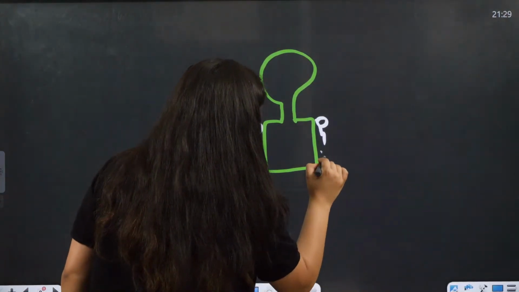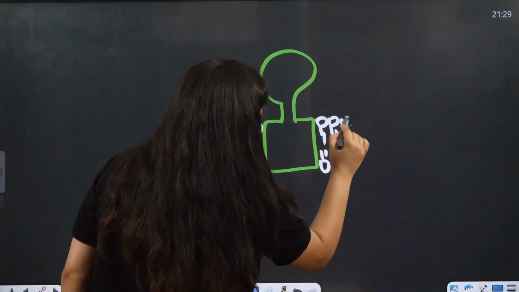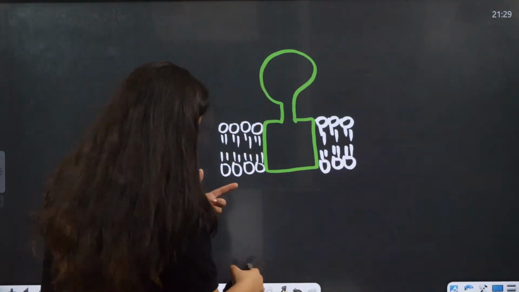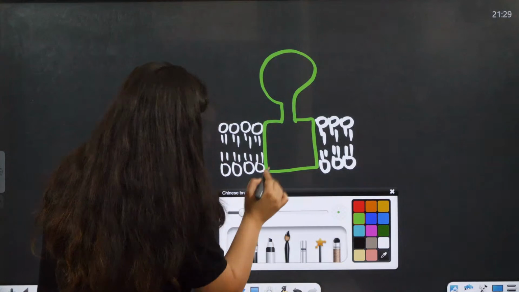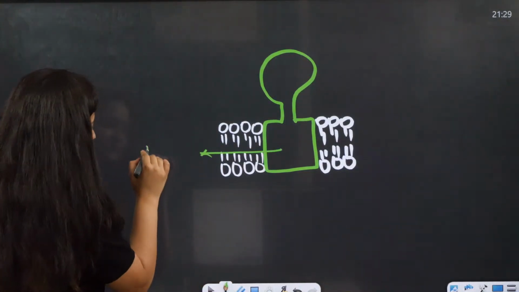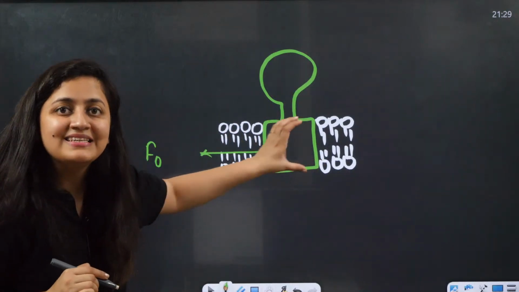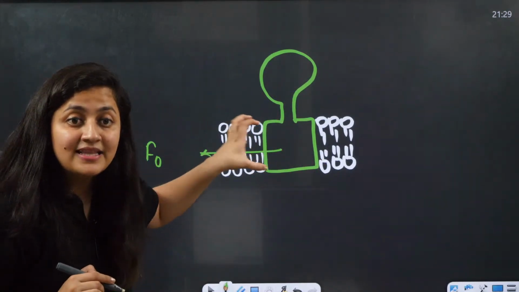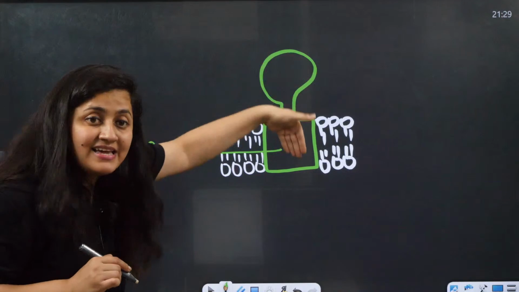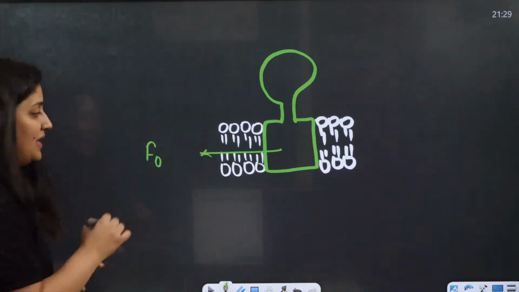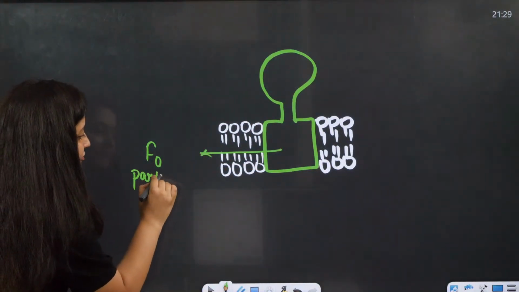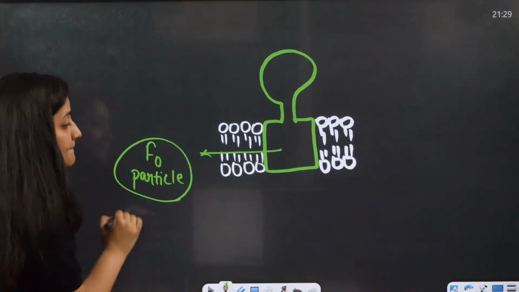See, here we have one membrane, right? In this membrane, this base is F0. This part which is present in the membrane, in that enfolding, traversing here, is the F0 particle. It is basically the base.